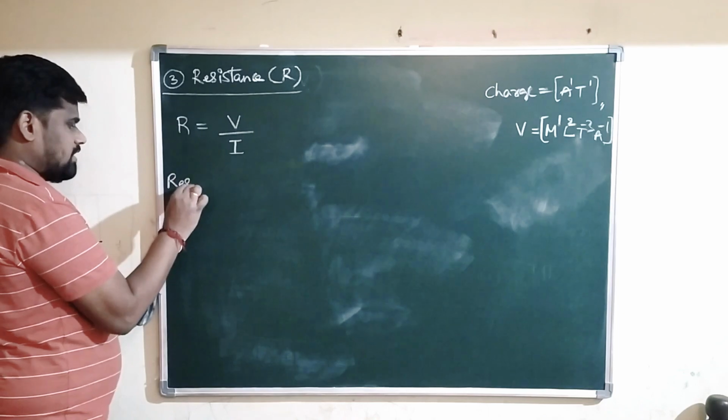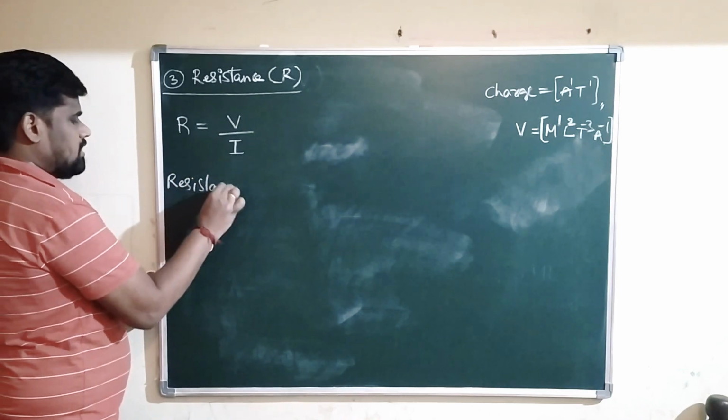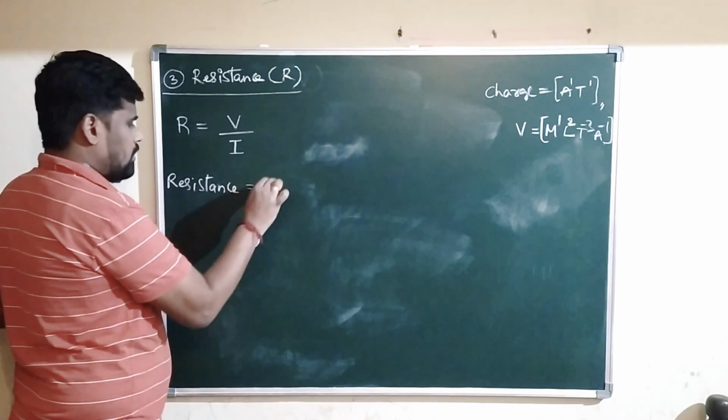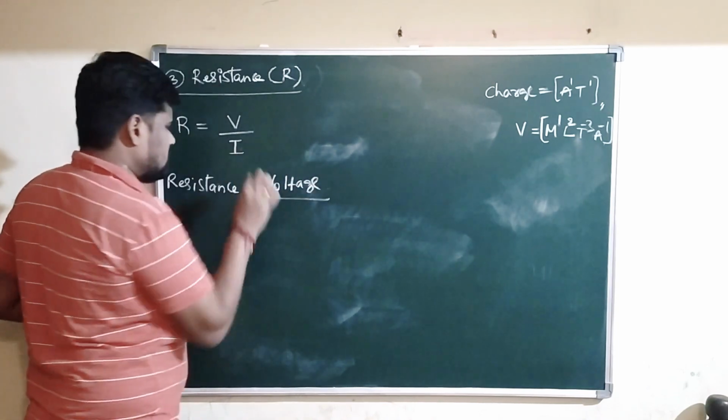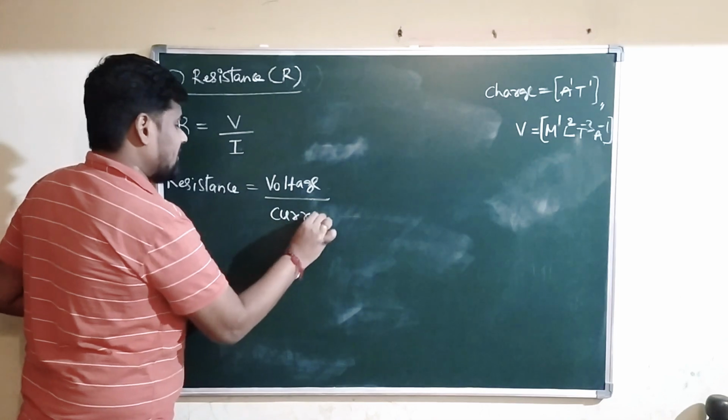R is nothing but resistance here. Resistance is equals to, what is V? Voltage, divided by, what is I here? Current. That is electric current.